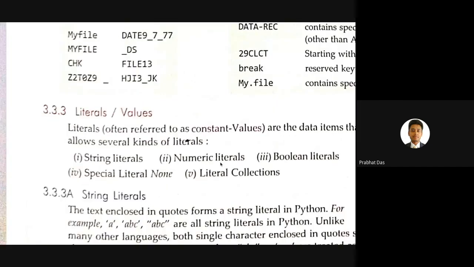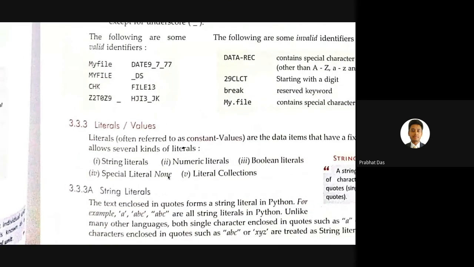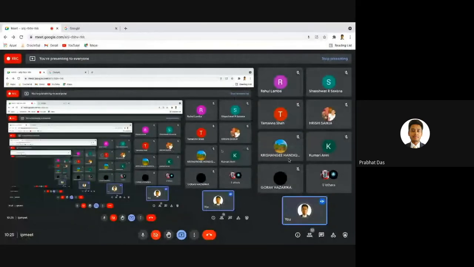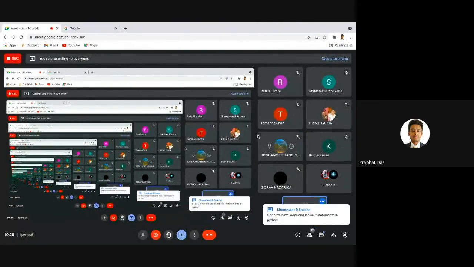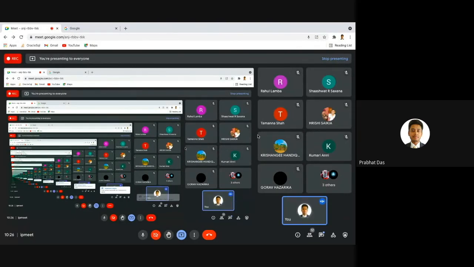Okay. And yes, there is one more literal, that is None. The other day, I think Shashwat was asking me a question: is there any option to set no value when we don't know what kind of data type we are going to store in a particular variable, or how can we initialize a variable without setting a value, because Python is a dynamic programming language.